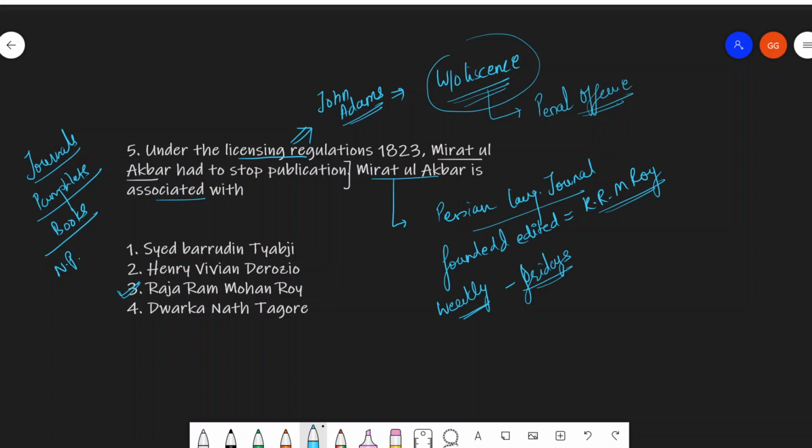Raja Ram Mohan Roy's Mirat ul Akbar was the Persian journal which had to stop publication. So this is extremely important. You have to remember a little bit about Mirat ul Akbar. Also, this was the first Persian journal, so it especially becomes extremely important from the exam's point of view. And it was founded and edited by Raja Ram Mohan Roy.